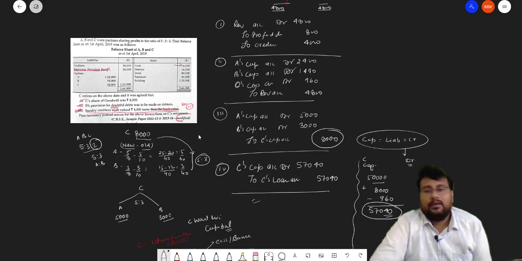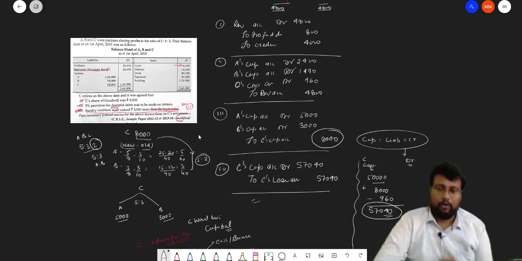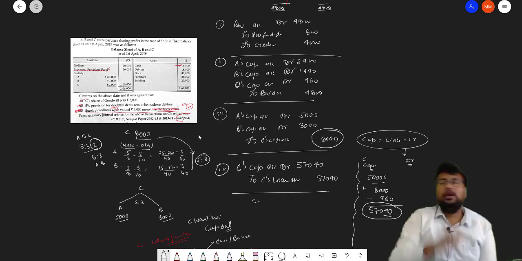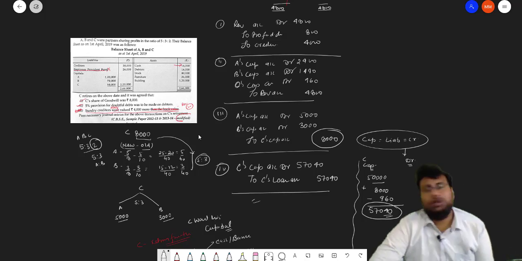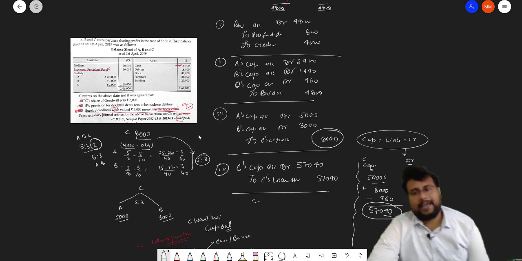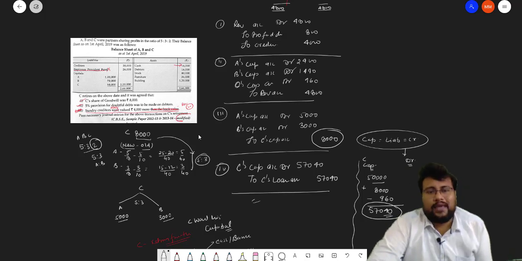One more thing: whenever a partner is retiring from the firm, always remember that at the time of retirement, the last entry will be that the whole capital balance is closed and paid to that partner. If it is paid in cash, it will be retiring partner's capital account debit to cash or bank, because cash or bank is going out from the business.